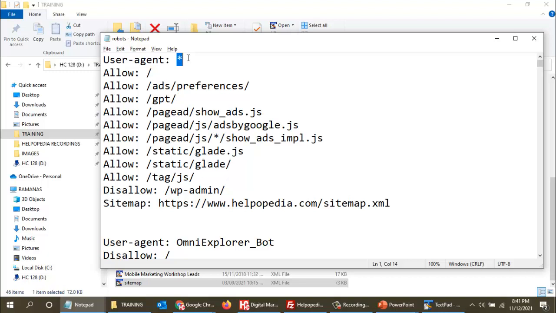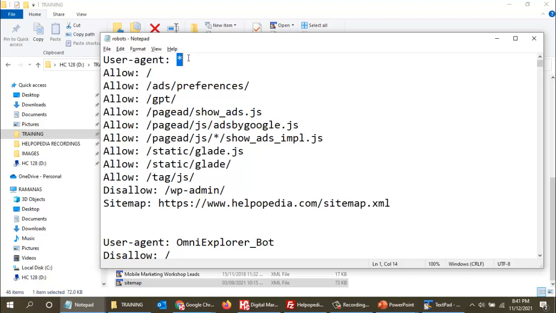Yahoo's bot name is Yahoo Slurp, so Yahoo Slurp will come to our website and collect all the data. Then the MSN bot, then the Bing bot, then the AOL bot will come like that. All the user agents of search engines will come to our website to collect data, so that our content will come up in all search engines.